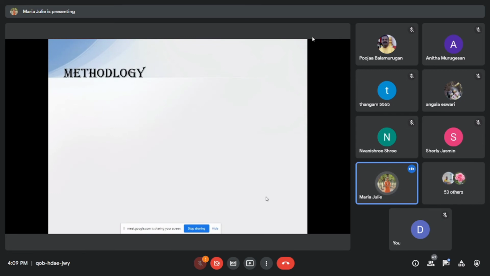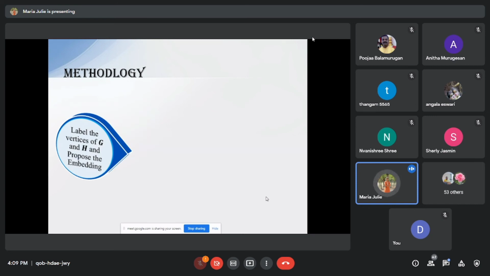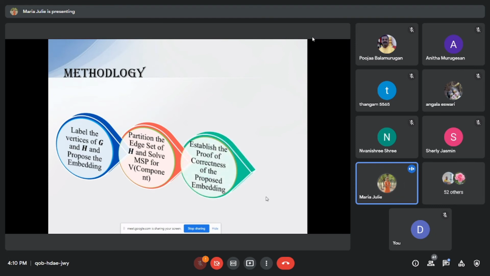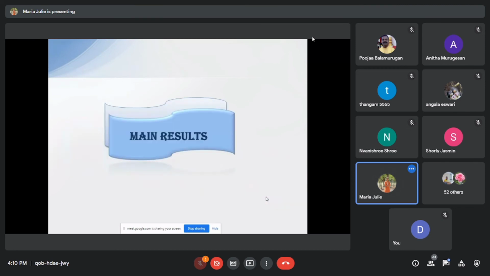So there are some methods we have to follow to compute the variance problem. The first one is we have to select two graphs, give a name label to the guest graph and the host graph, and propose the embedding. The second method is the partition of the edge set of the host graph and solve the MSP, that is the maximum subgraph problem, for each component of vertices. The third is to establish the proof of correctness of the proposed embedding. And the last step is to compute the optimal variant of the graph embedding problem.